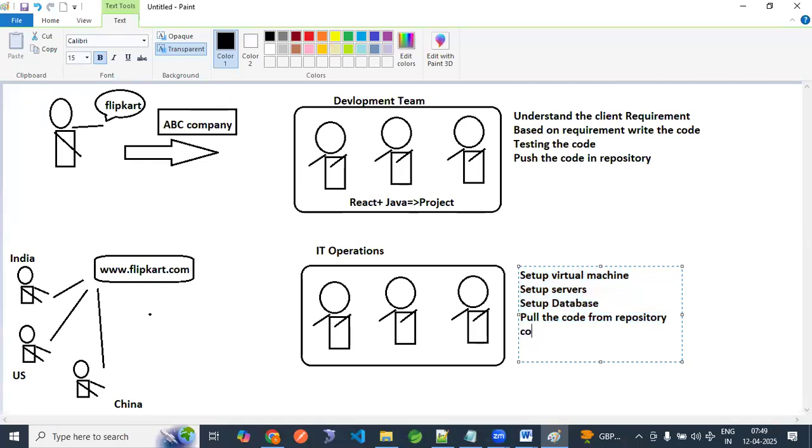Now, code is available. If I give you Java code, are you able to do anything? No, you don't know Java. So then this code, we have to build and do the packaging.